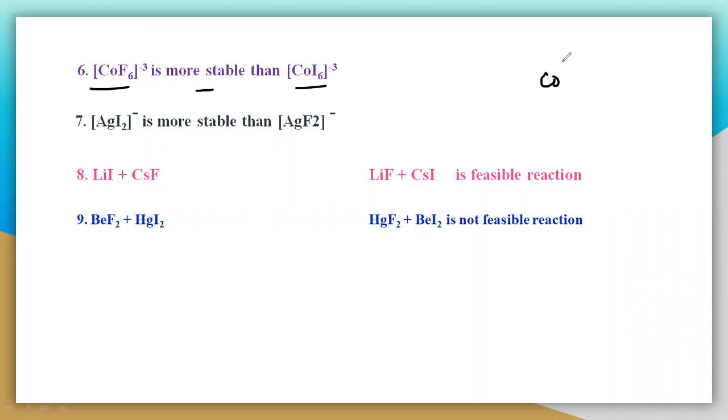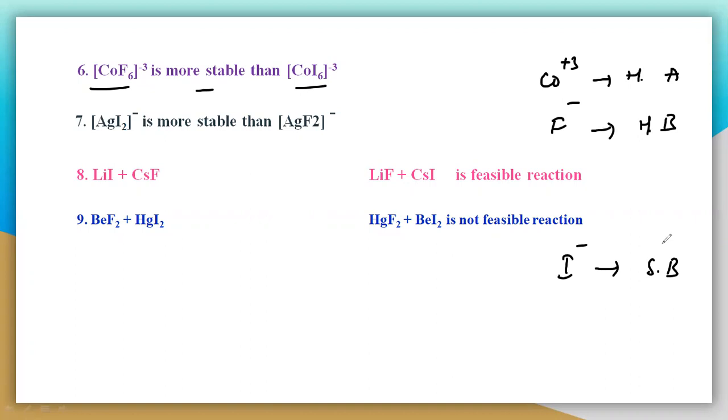Just now I told you that Co3+ is a hard acid, and the fluoride F minus is also a hard base. And iodine is a soft base, because as the size increases, the softness increases.